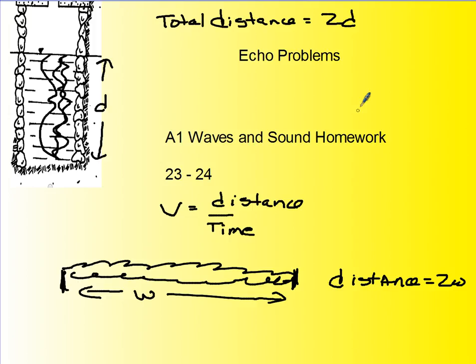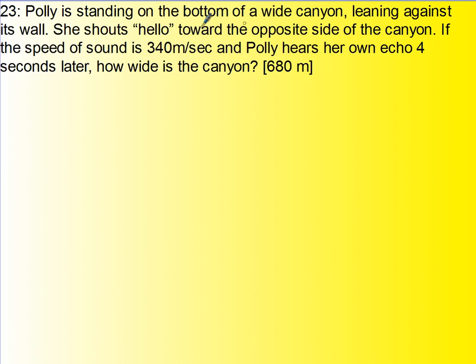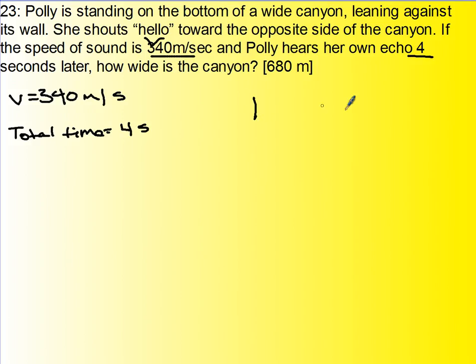Now, Polly is standing on the bottom of a wide canyon, leaning against it. She shouts hello toward the opposite end of the canyon. If the speed of sound is 340 meters per second, so that's easy, V is 340 meters per second. And Polly hears her own echo 4 seconds later. So the total time is 4 seconds. How wide is the canyon? Okay, so it's this distance right here. All right, so this is W.